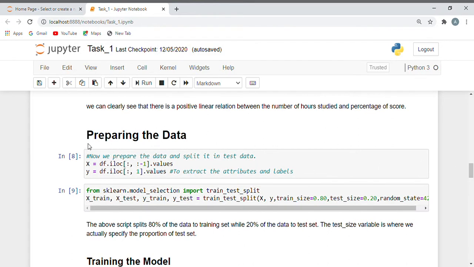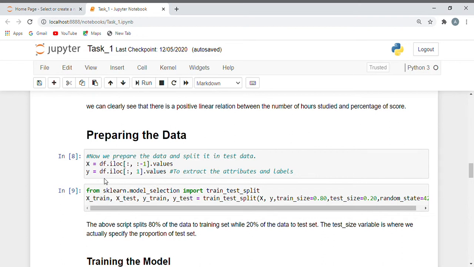So now preparing the data. Now we are preparing the data and splitting it into test and training data. The attributes are stored in the X variable, where we specify -1 as the range for the column, since we wanted our attribute set to contain all the columns except the last one, which is scores.